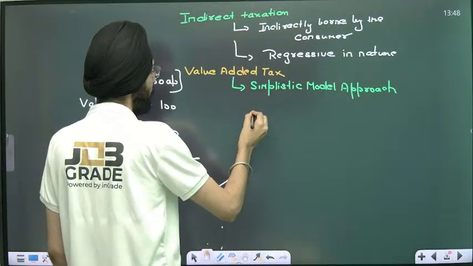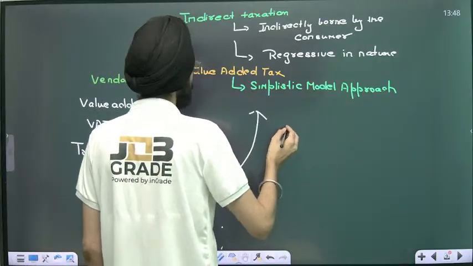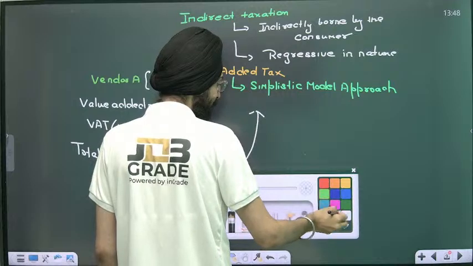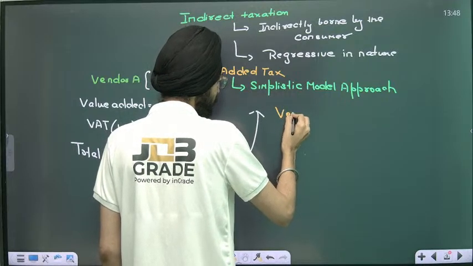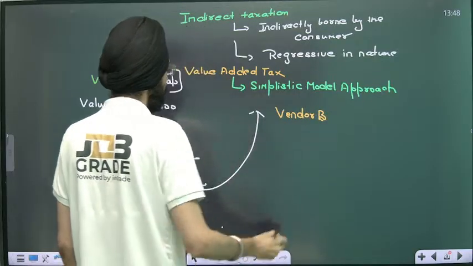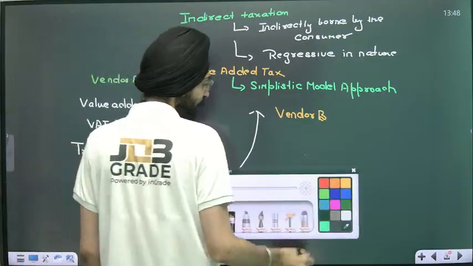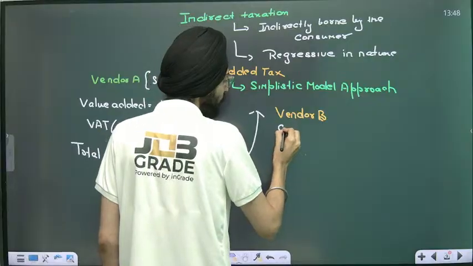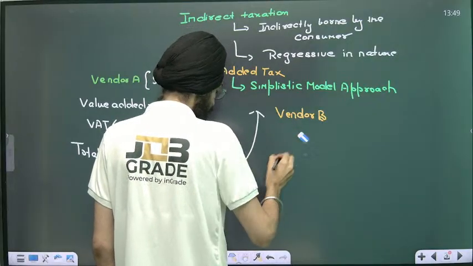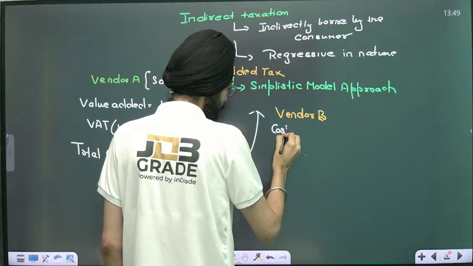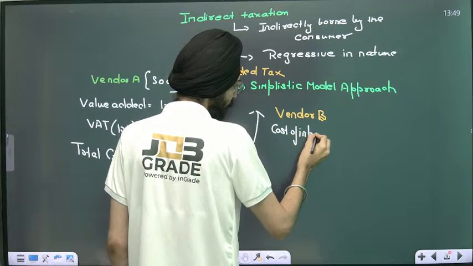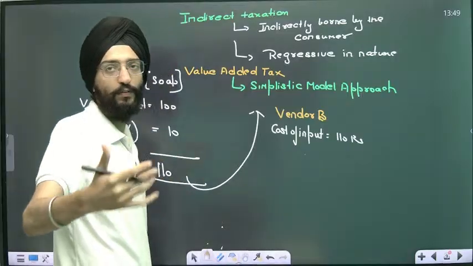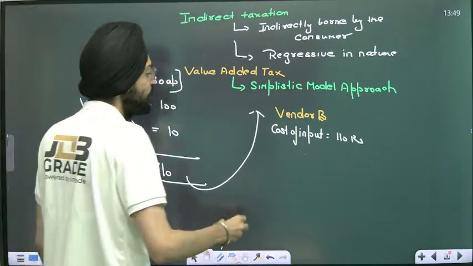Now this is being sold to a person, what we call vendor B. For vendor B, the cost of input is 110 rupees because he has purchased from vendor A. Again, vendor B did a certain amount of value addition to this.